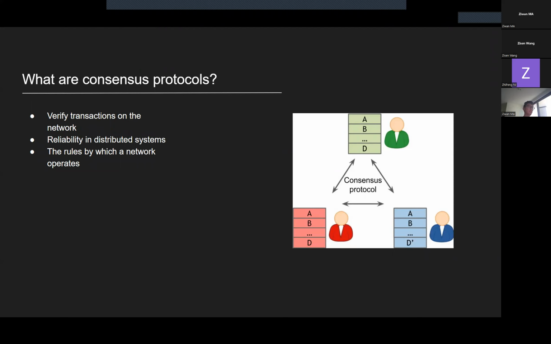And different cryptocurrencies have their own chains and their own networks. So different networks use different methods to verify, and those methods are called consensus protocols. It is essentially the rule by which a network operates. They verify the transactions and help to keep the network safe.